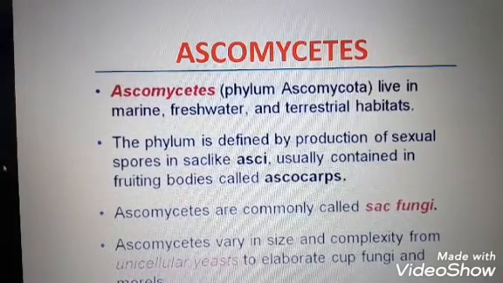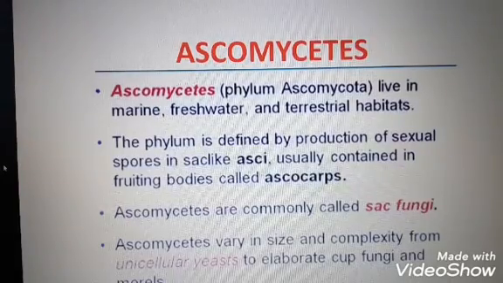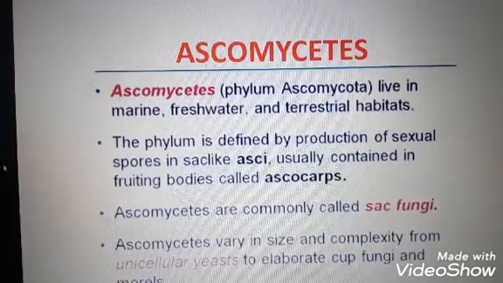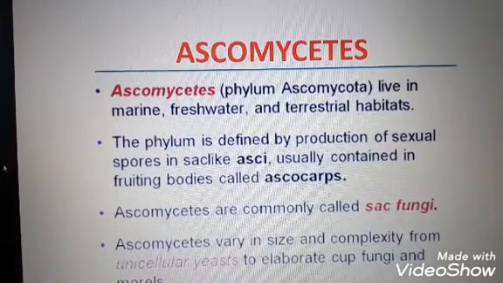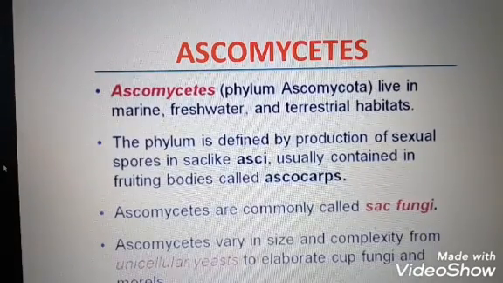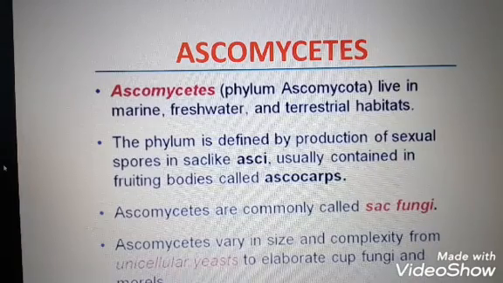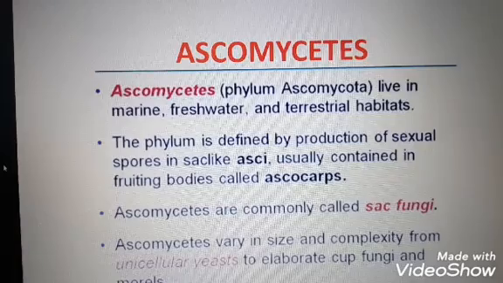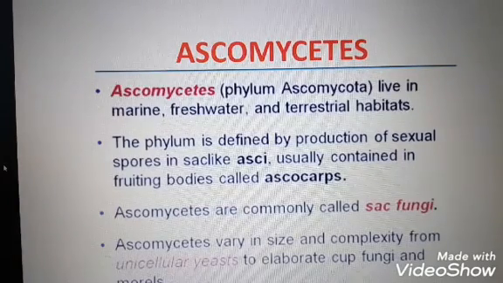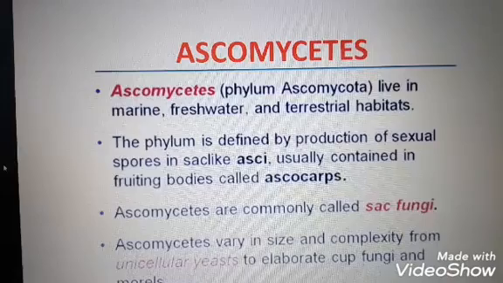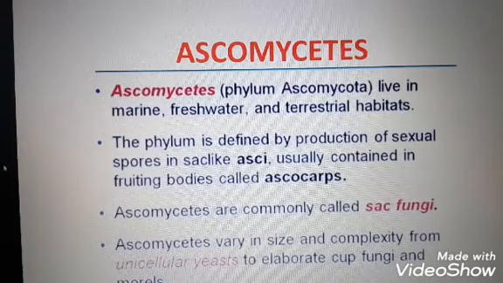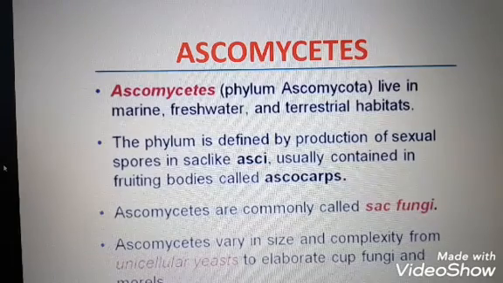Asexual spores are conidia. We discussed conidiophores in the previous classes. Conidia are an example of exogenous spores, which means the spores are produced on the outside. The conidia germinate to form a new mycelium.